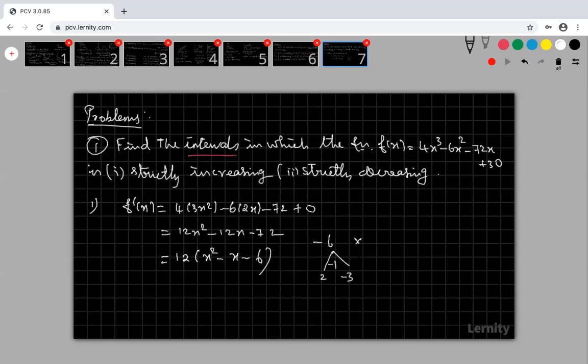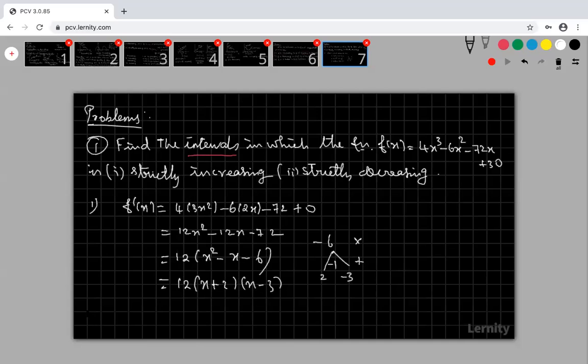When I add them, I get minus 1. So 12 into x plus 2, x minus 3. Are you okay with the factorization? I am just finding the derivative and factorizing f dash of x. Are you clear? Do you understand? That is my first step to find the intervals.